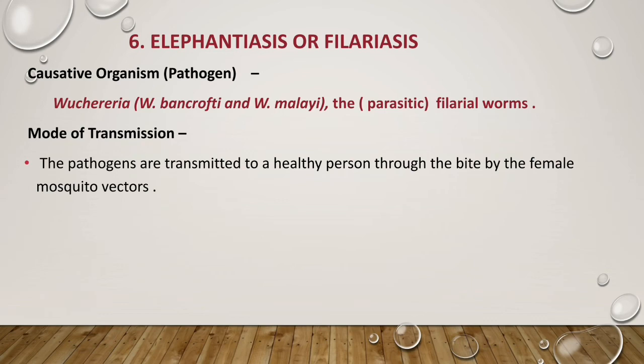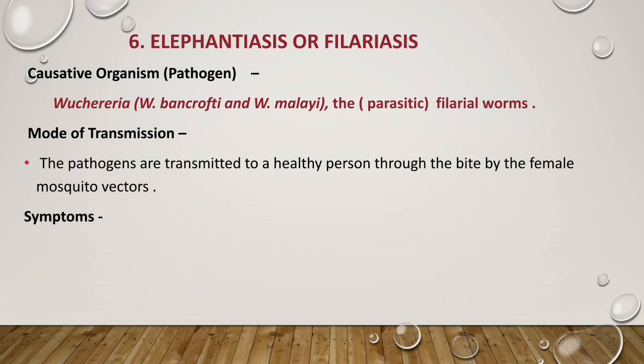So this female Culex mosquito will carry the pathogen, and if somehow it bites a healthy person, then that pathogen will enter the body of that healthy person, and the person will be infected by this pathogen. Okay, and the person may face the disease filariasis.